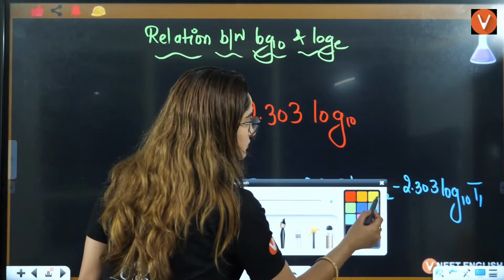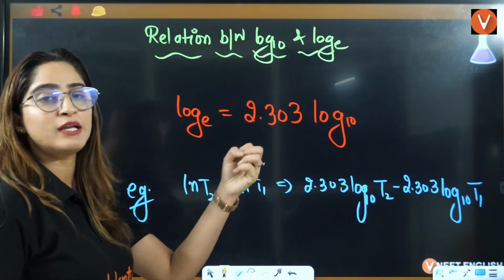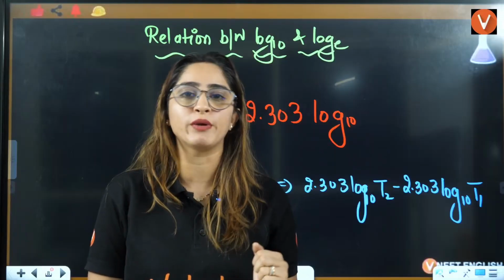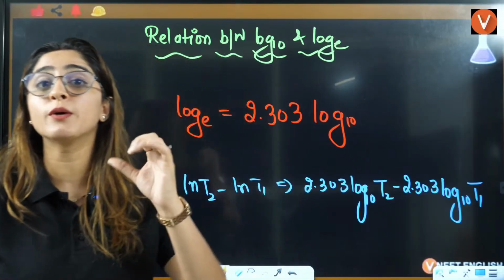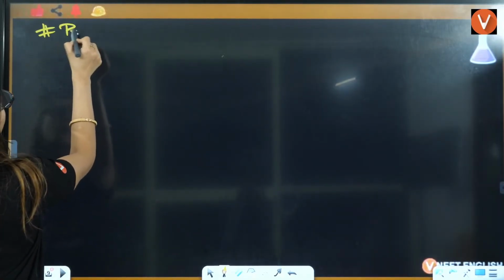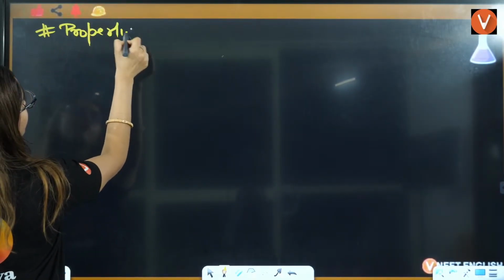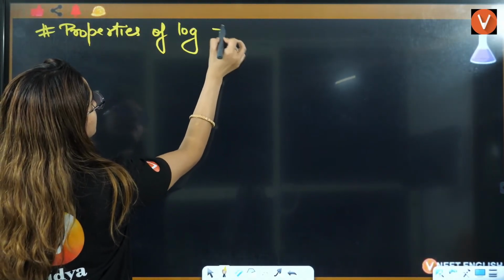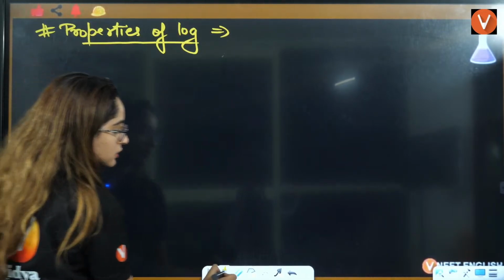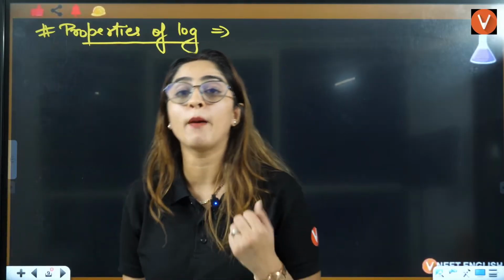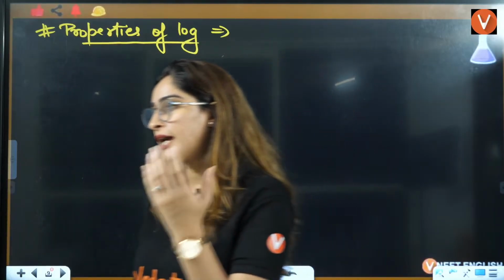Now, once we know the relationship between log base 10 and log base e, what is the next thing that we can do? To understand what the properties of log are, right? What are the formulas that you apply here? So for that, we will understand the properties of log.